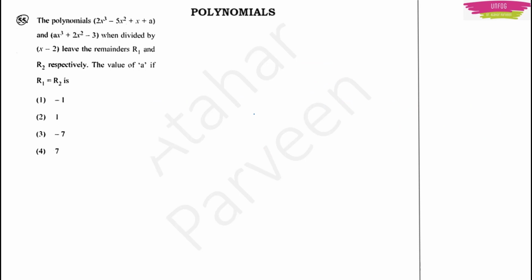Next question. This question is from polynomials. One polynomial is given and another polynomial is given. When these two polynomials are divided by x minus 2, they leave the remainders r1 and r2 respectively. The value of a, if r1 is equal to r2, is. See here, basically what they are telling is that there are two polynomials. Give some names to these polynomials. This may be p(x) and this may be q(x). When they are divided by x minus 2, their remainders are the same.